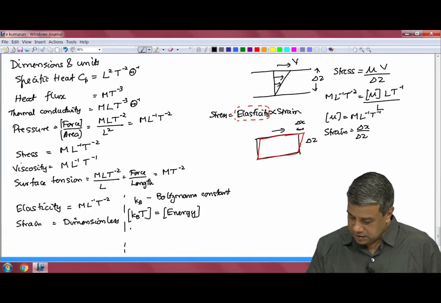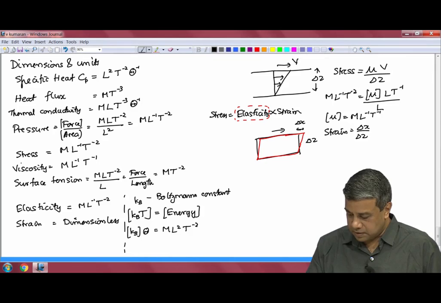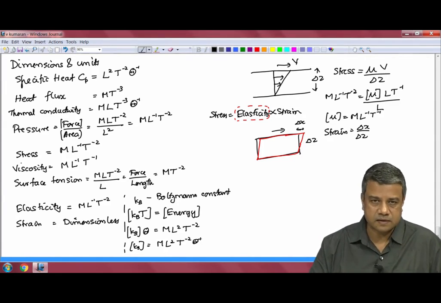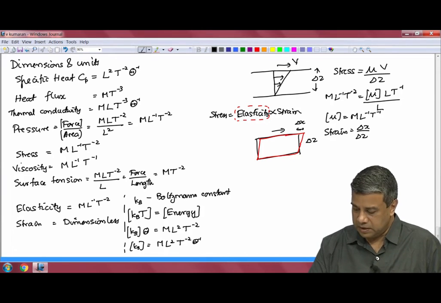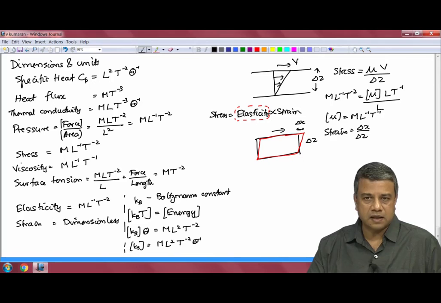So, the dimension of Kb times theta is equal to M L square T power minus 2. Therefore, the Boltzmann constant itself has dimension M L square T power minus 2 theta inverse. So, that is the dimension of the Boltzmann constant. The other thing I should note here is that very often, instead of writing Kb times T as the molecular energy, you often write RT as the molar energy.